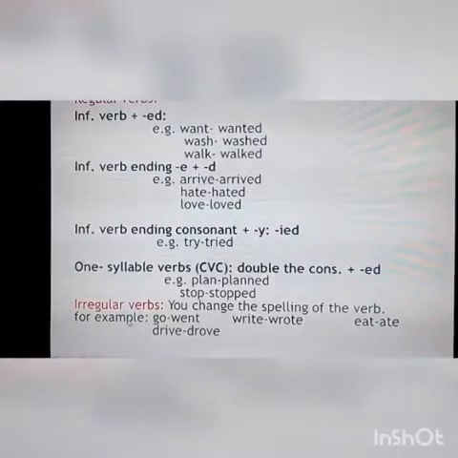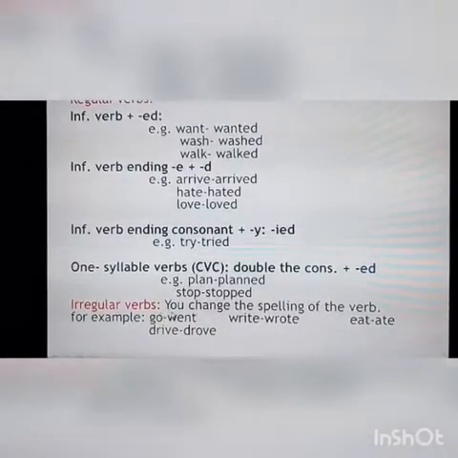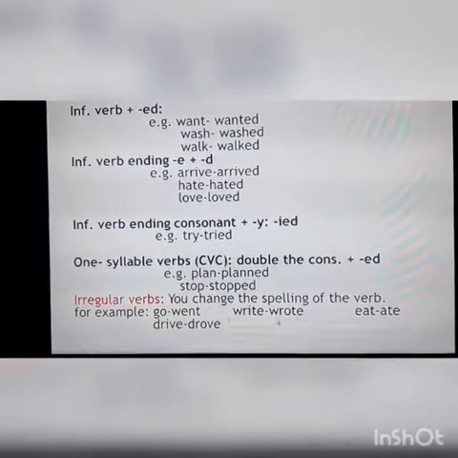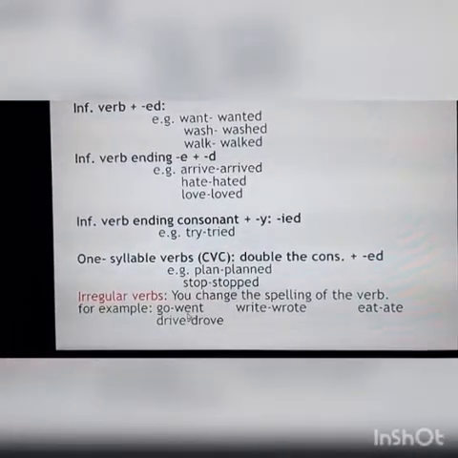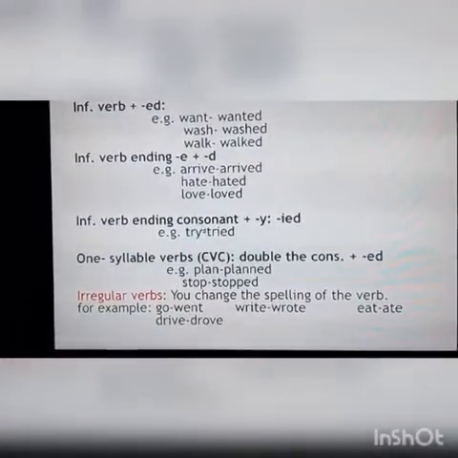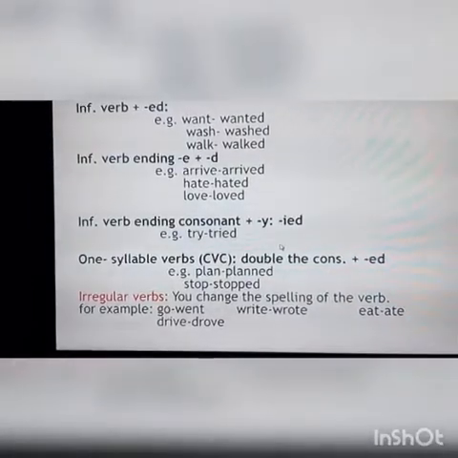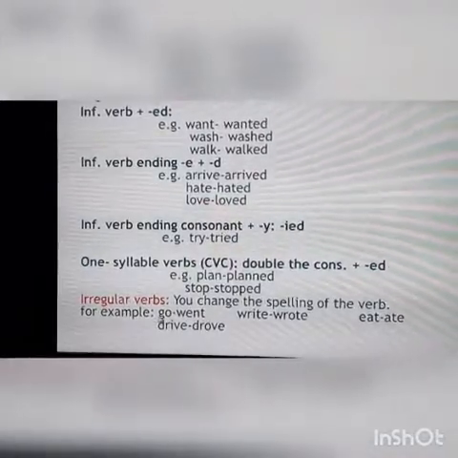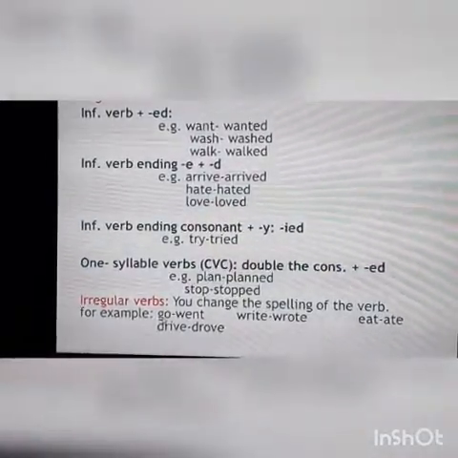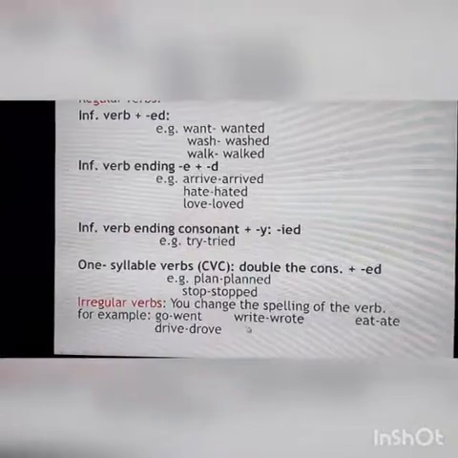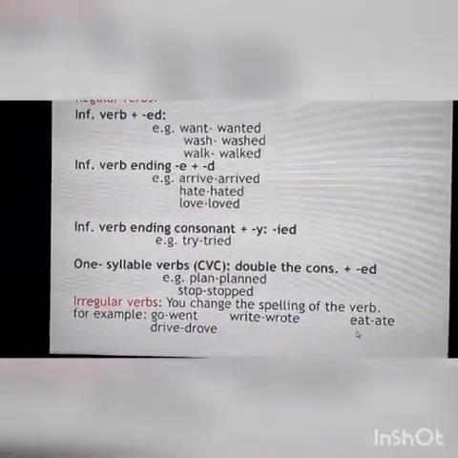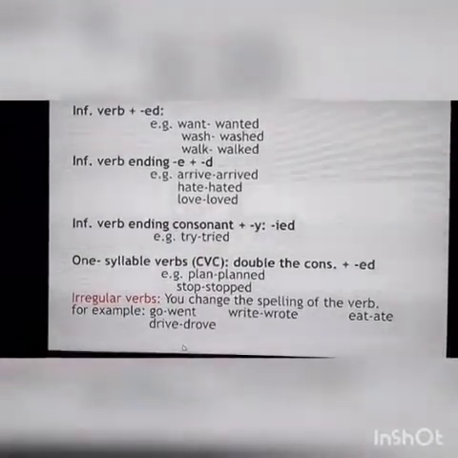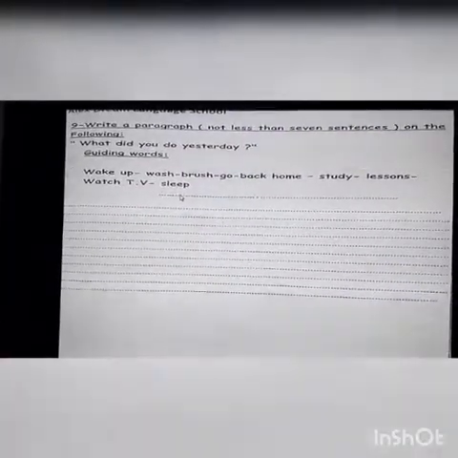Okay, there are some irregular verbs. Here you change the spelling of the verb. They don't follow the rules of adding ed or d or ied. So you change the spelling of the verb. For example, the past of go is went, past of write is wrote, past of eat is ate, past of drive is drove.